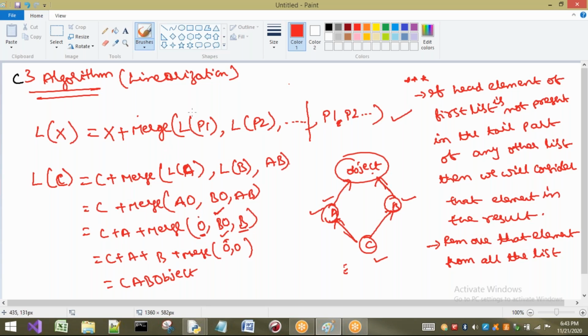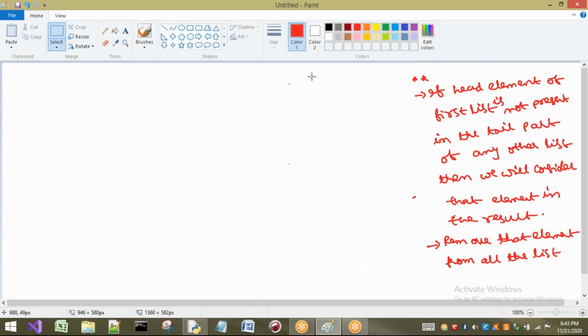Now observe, this is about a small example. Now I will take somewhat bigger example so that you will get clarity on that particular concept. I will leave this one, delete this one. I just want to keep that part aside. So now I want to consider another example. As the first one is object, I will write it as OB. This is a class name, object class. Here I will take 3 classes A, B, C.